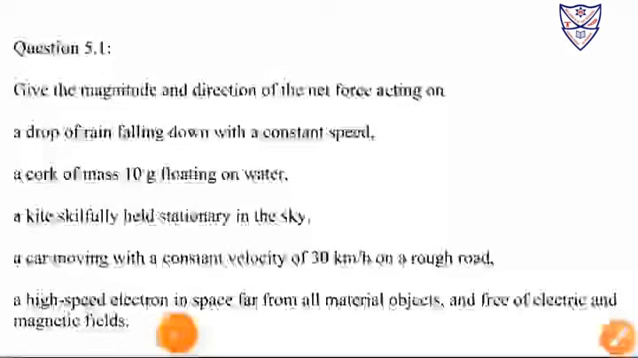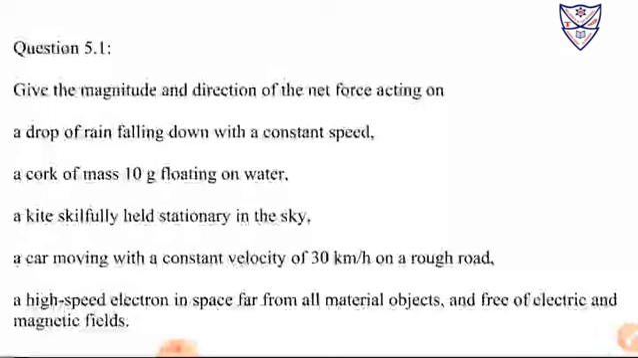Hello students, in our first question we have to find the magnitude and the direction of the net force acting on each object. The first example is a drop of rain falling down with a constant speed. What is the magnitude of the force exerted on that drop? Here they say the drop of rain is falling down with constant speed.